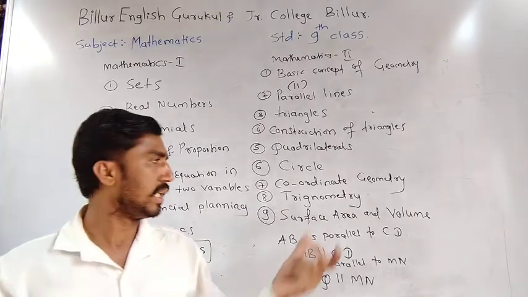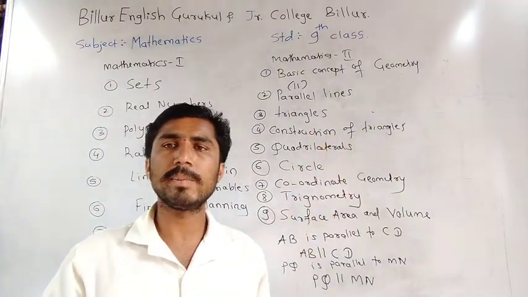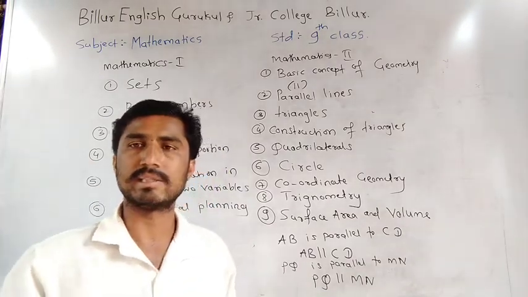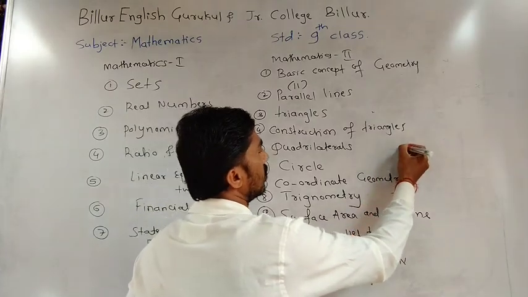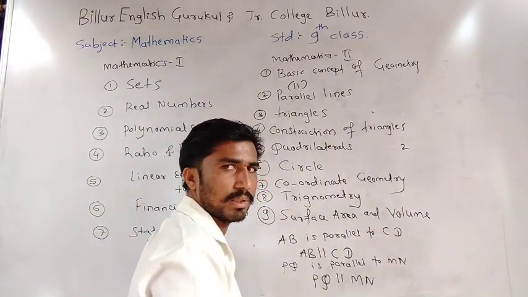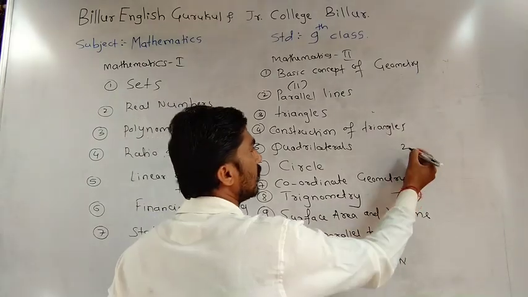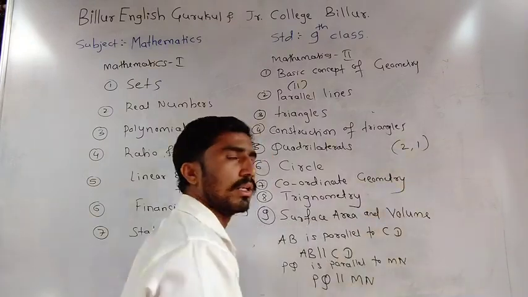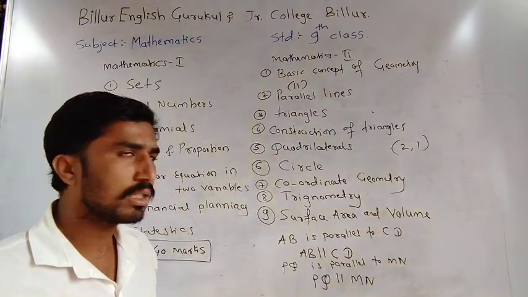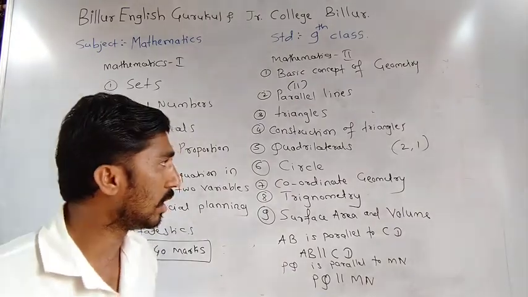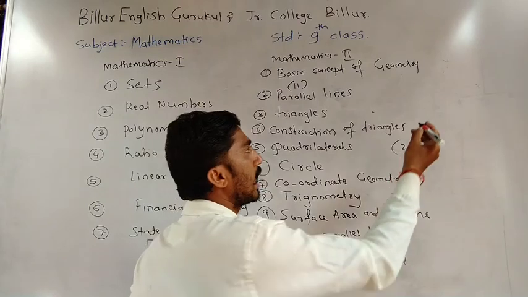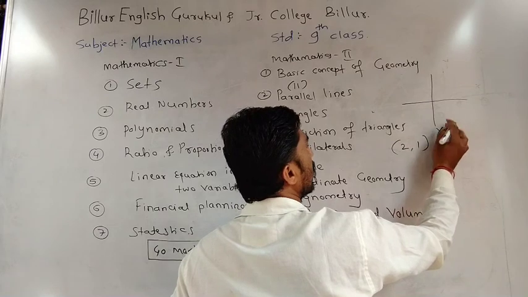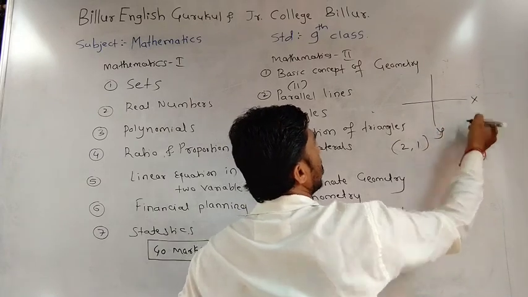Coordinate geometry is the last topic. Ordinate means points. Coordinate means two points are combined: here 2 is one point, and here 1 is another point. This is the symbol of (2, 1). Coordinate geometry means how to draw points in the Cartesian system. This is the Cartesian system, with the y axis here and the x axis here.